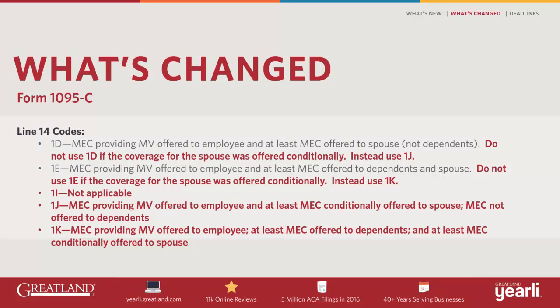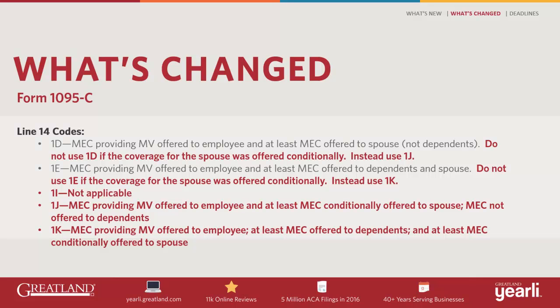For tax year 2016, there are two new codes, Code 1J and Code 1K. Code 1J is minimum essential coverage providing minimum value offered to the employee and at least minimum essential coverage conditionally offered to the spouse. Minimum essential coverage is not offered to the dependents. Code 1K is minimum essential coverage providing minimum value offered to the employee and at least minimum essential coverage offered to the dependents, and at least minimum essential coverage conditionally offered to the spouse.